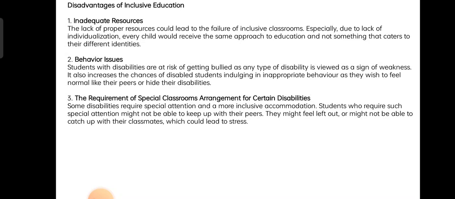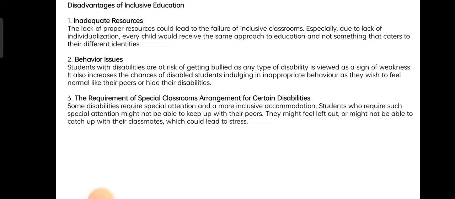The second one is behavior issues. Students with disabilities are at risk of getting bullied. Yes, in some schools, some children are at risk of getting bullied, as any type of disability is viewed as a sign of weakness. It also increases the chance of disabled students indulging in inappropriate behavior, as they wish to feel normal like their peers or hide their disabilities. Yes, this happens.